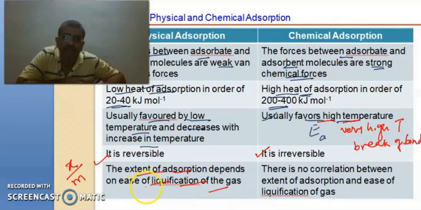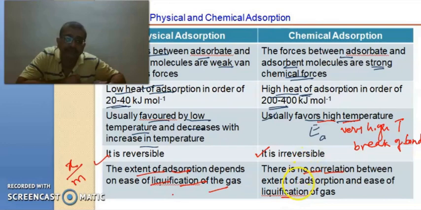So physical adsorption will increase if the gas is easily liquefiable. There is no such correlation in chemical adsorption, because in chemical adsorption we need the formation of a chemical bond, and a chemical bond doesn't form with the ease of liquefaction. So there is no correlation between extent of adsorption and ease of liquefaction.